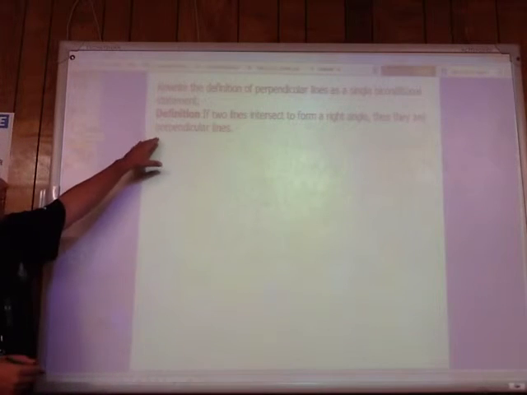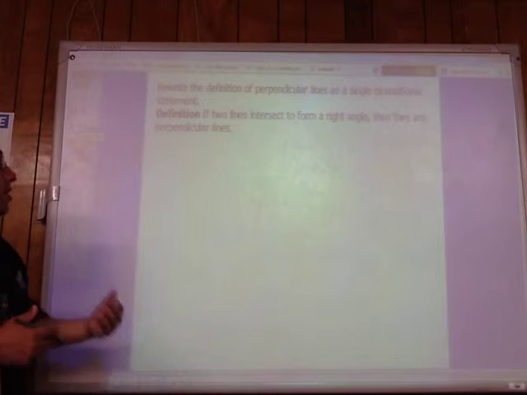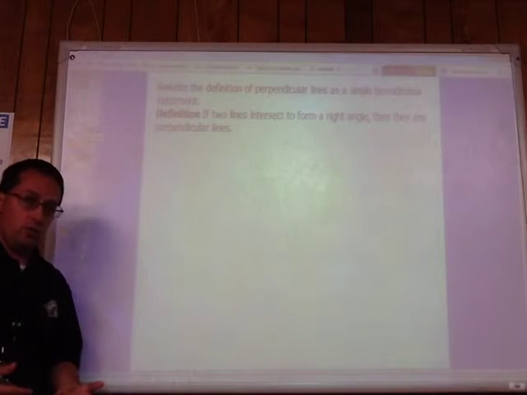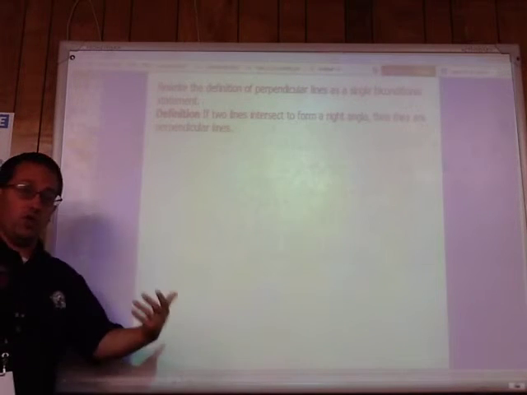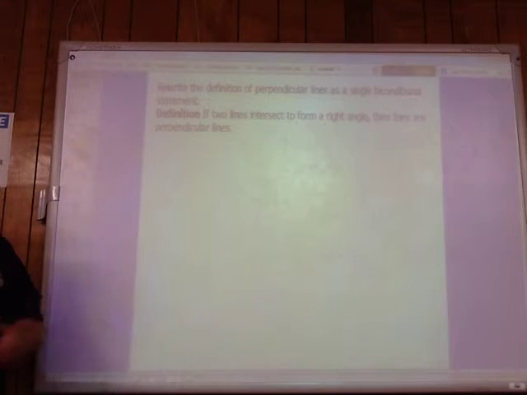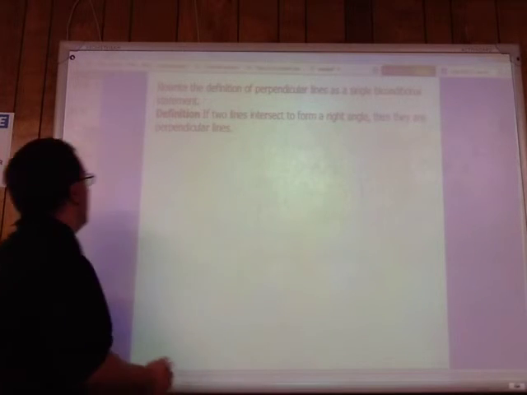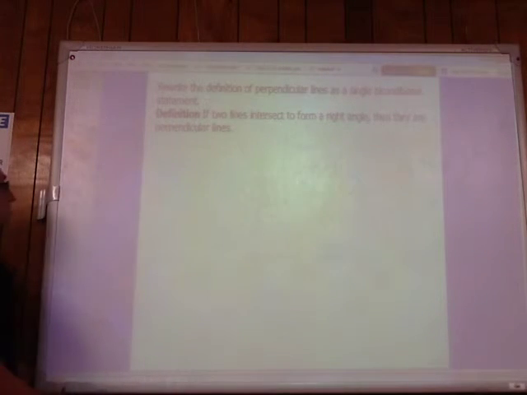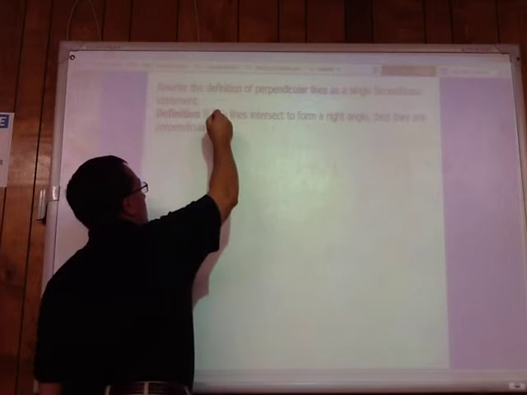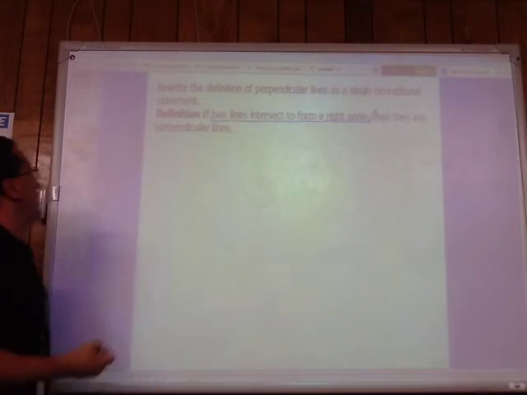So here we go. We have a definition. If two lines intersect to form a right angle, then they are perpendicular lines. Right? And that's true. That is the definition of perpendicular lines. So what we want to do is write this as a biconditional statement. P, if and only if Q. So our hypothesis here is two lines intersect to form a right angle.